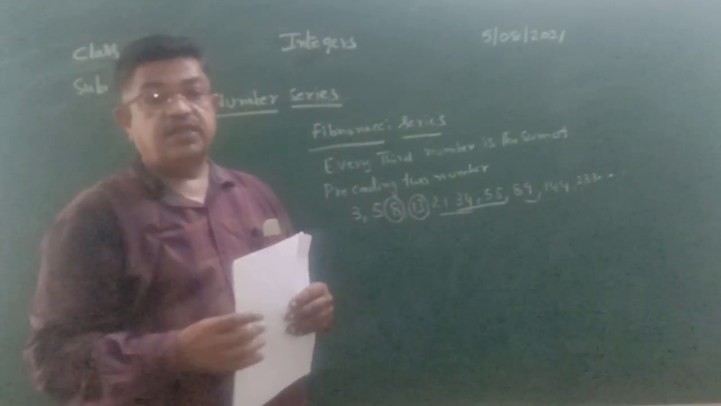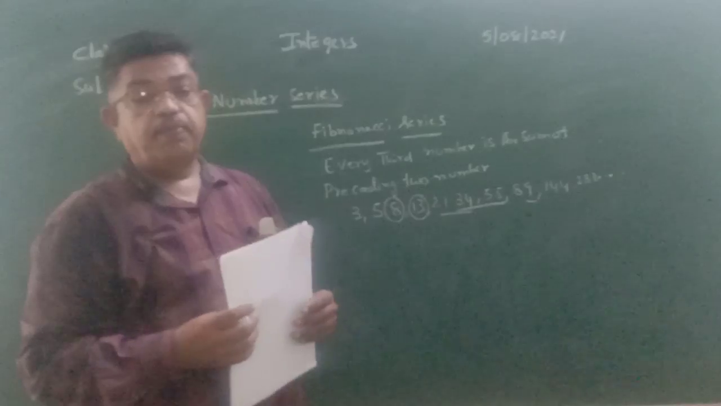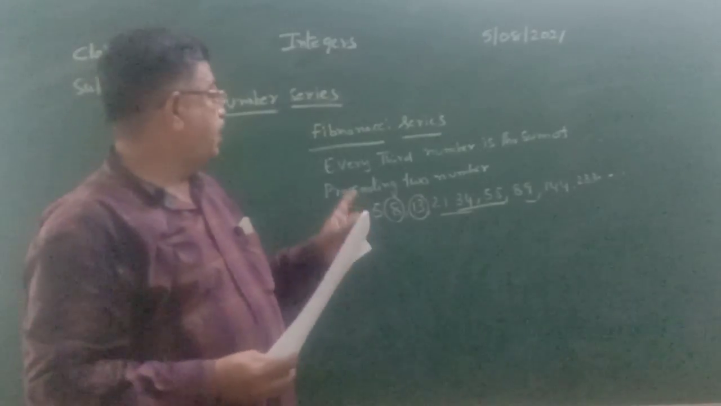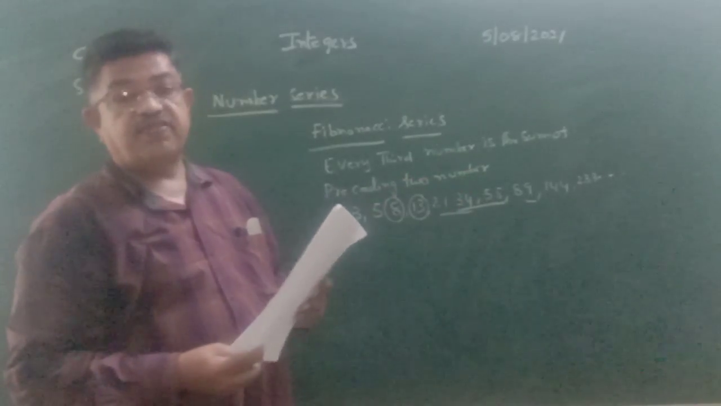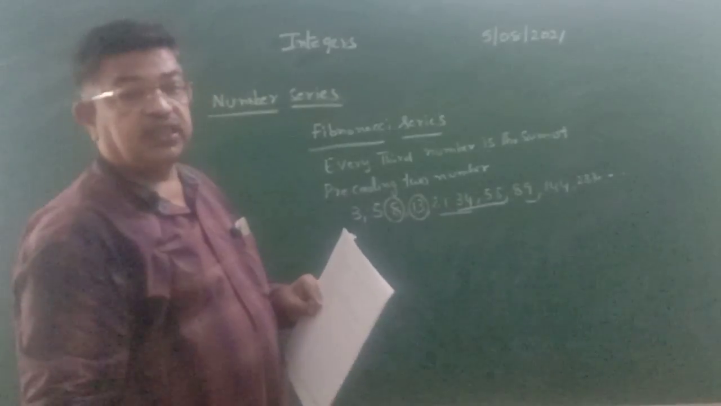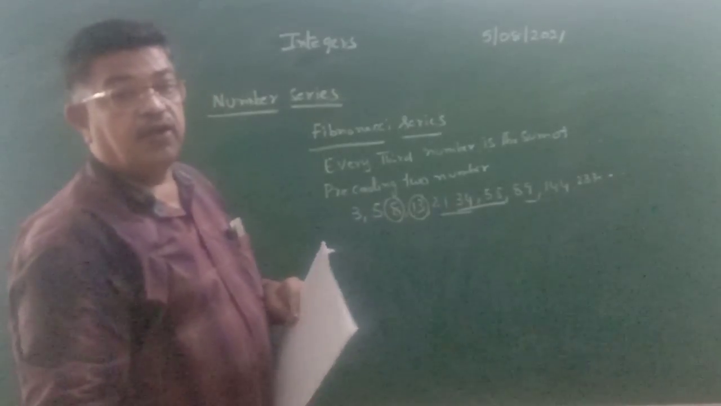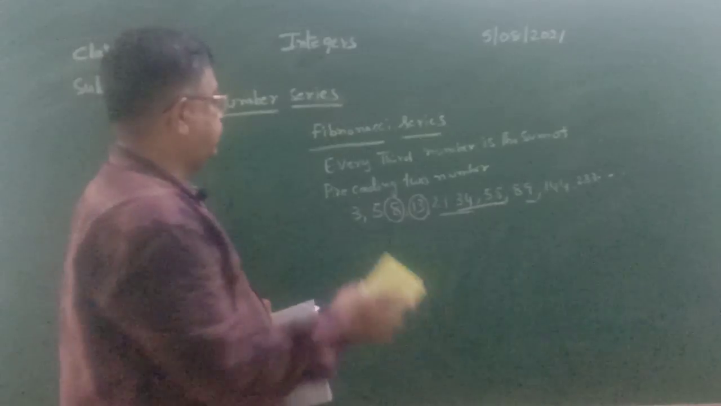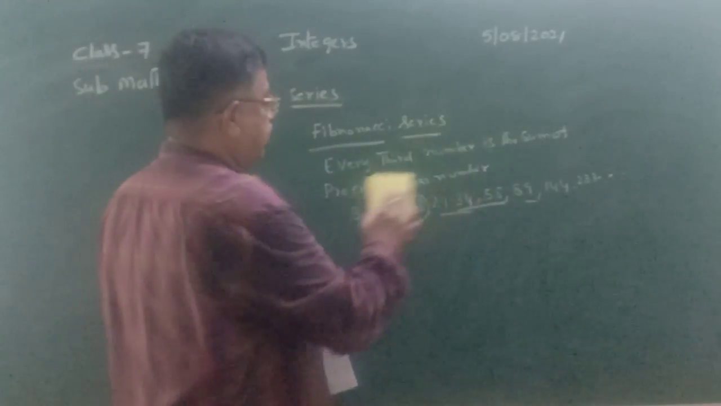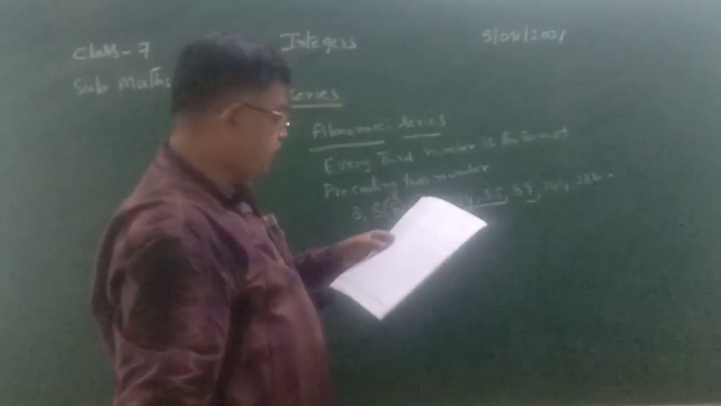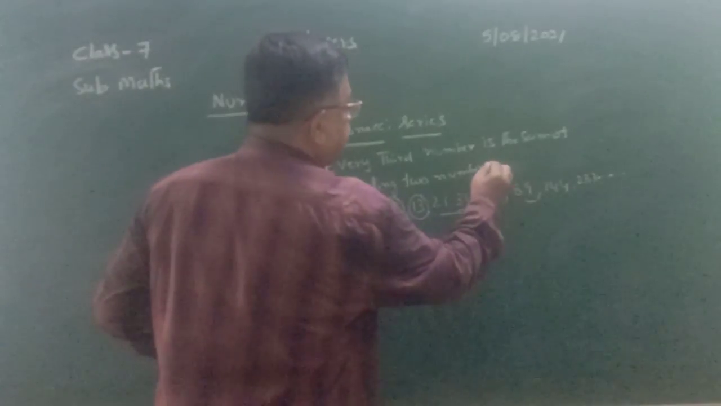So in this series, the third number is the sum of the preceding two terms. Every third number is the sum of the preceding two terms. Such a series of numbers is called the Fibonacci series. Every third number is the sum of the preceding two numbers.